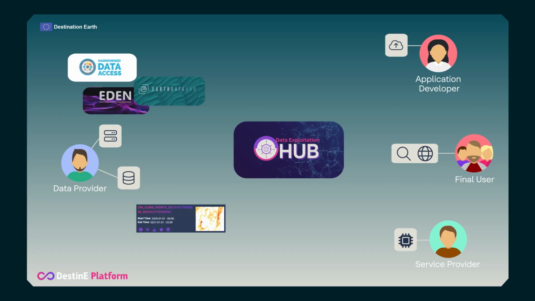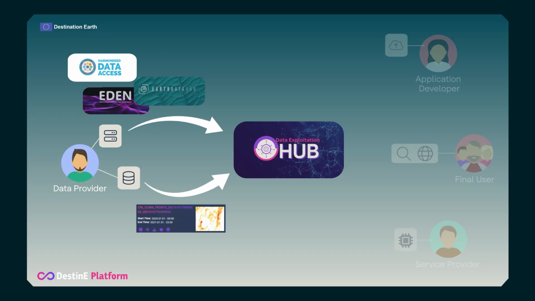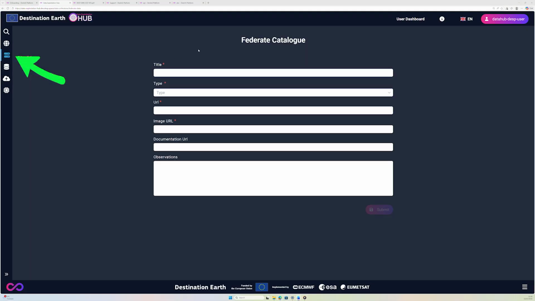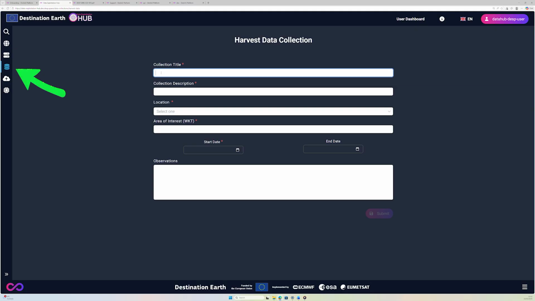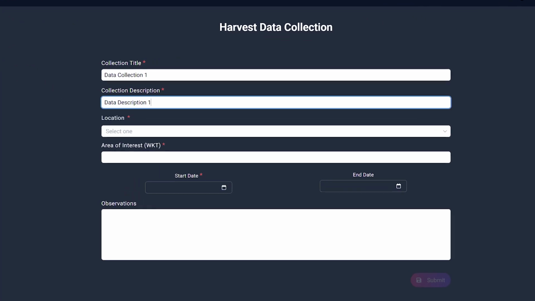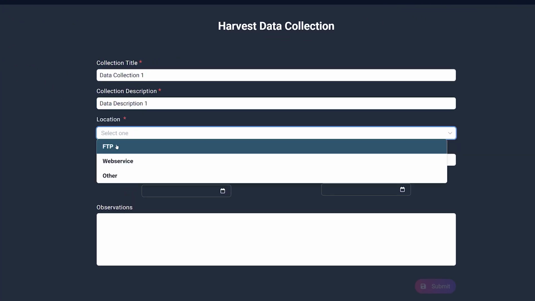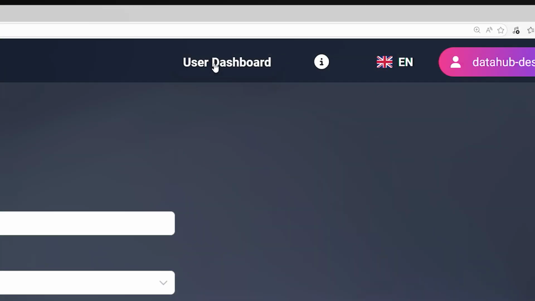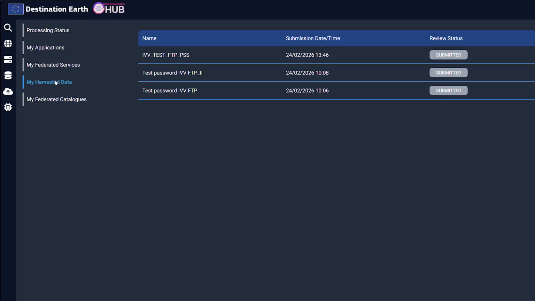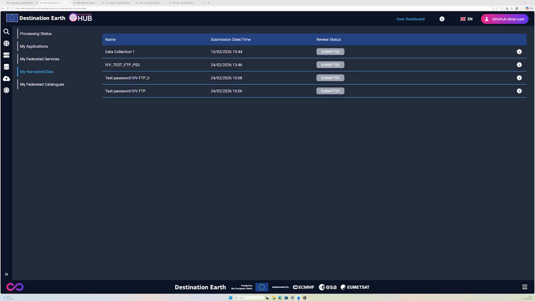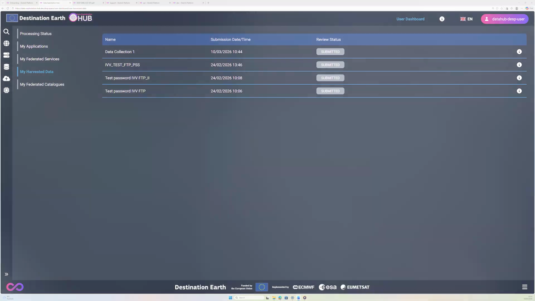As indicated, the following actors are identified as potential users of the service. Data providers can federate their external catalogs and harvest the data collections to integrate it into the service, just providing main parameters via form. Data providers can consult the status of their requests, and once it is approved by the service operators, the datasets will become available for exploitation by end users.